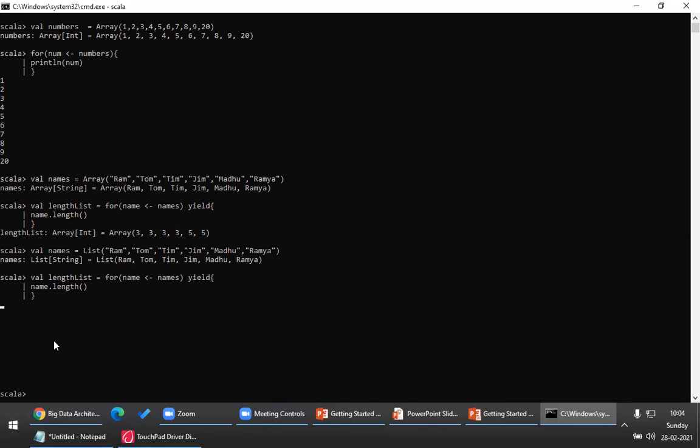Now please look at this. The length list now will be a list. So that is something very important that you have to note. This variable type will be whatever you're trying to iterate. They will ask you this in an interview. That's very important. So the yield keyword is used to return your value for every iteration.